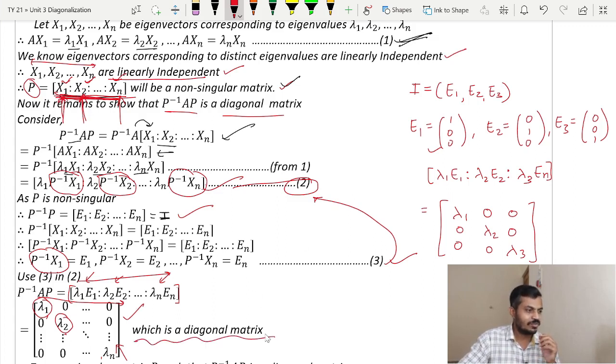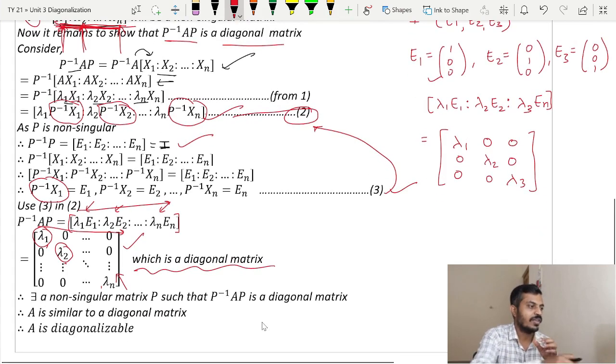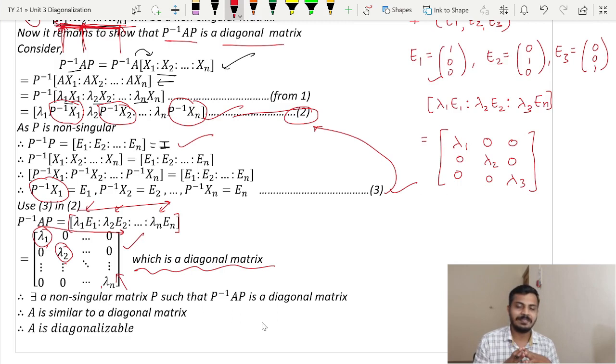And as I told, this is a diagonal matrix, and that is what we wanted to prove. Thus we have found a non-singular matrix P such that P inverse AP is a diagonal matrix, and thus A is similar to a diagonal matrix and therefore A is diagonalizable.